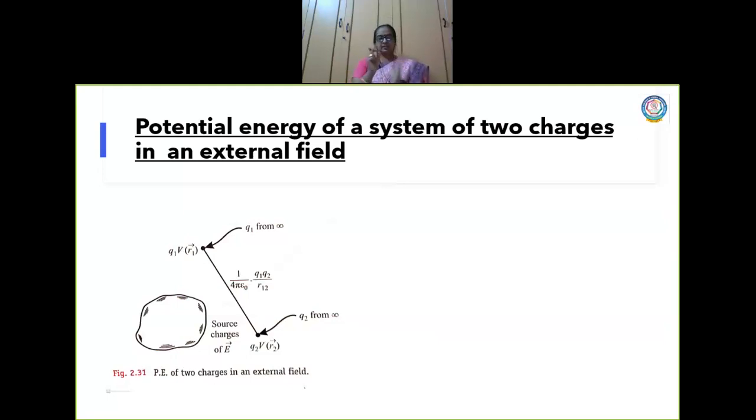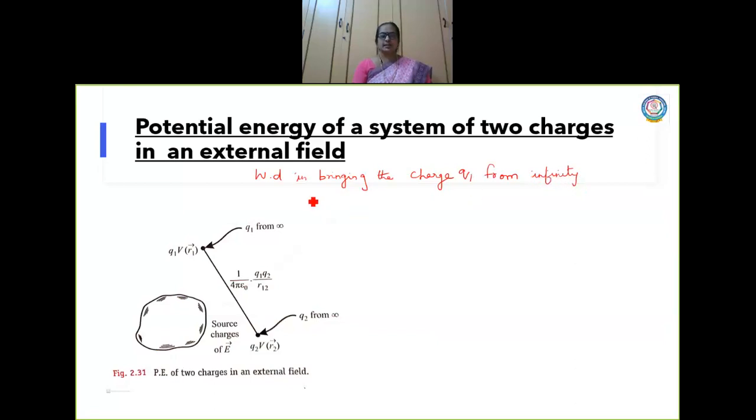Now this we are familiar with from the last topic we read. What is the work done in bringing the charge Q1? From where are you bringing the charge? From infinity.